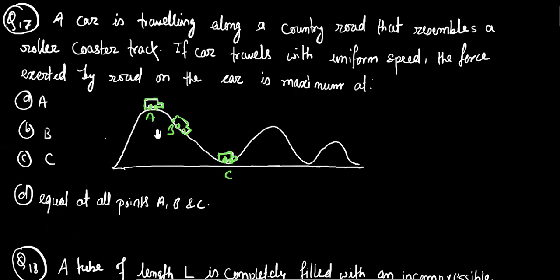So this is quite easy because we have already discussed this kind of problem. Here at point A the nature of the track is convex. At point B this is, we can say, an inclined plane, okay, and at point C this is concave in shape. So we have already discussed that at a concave shape the maximum tension acts, okay. So we can say that at C, that means the correct option is C. At point C the tension is maximum.